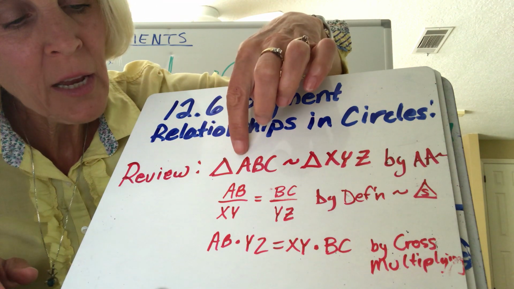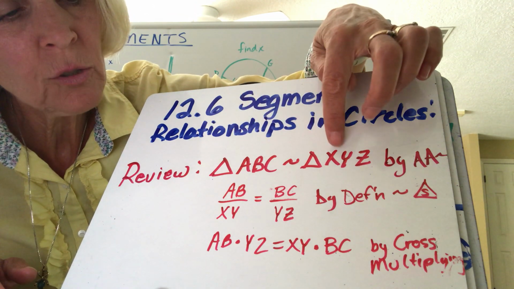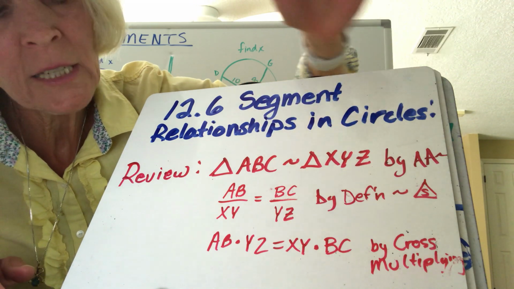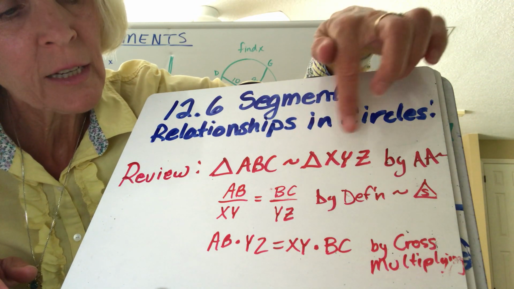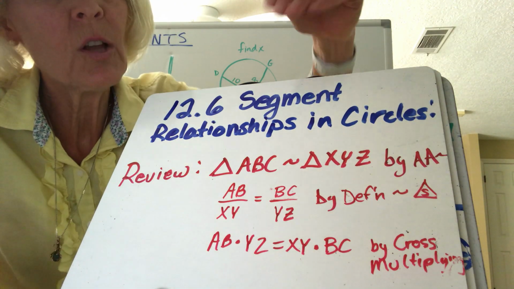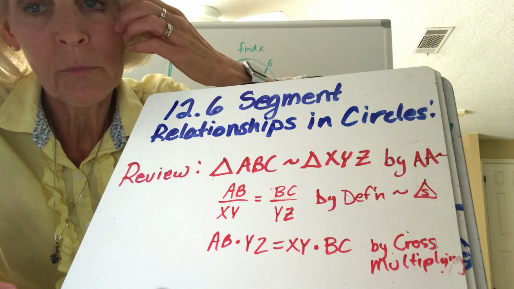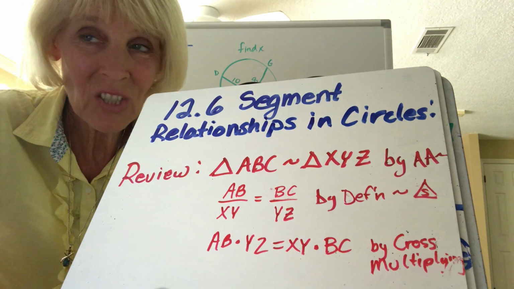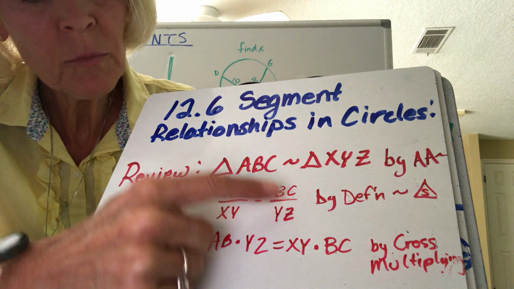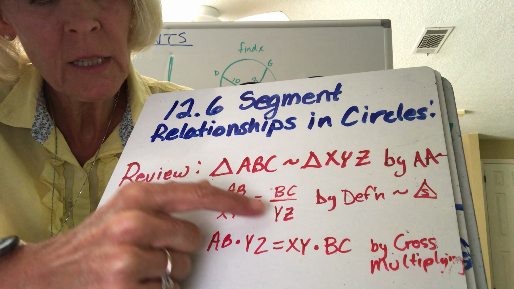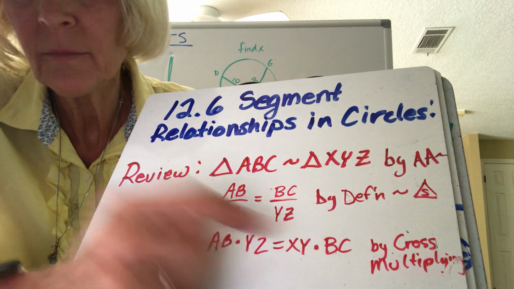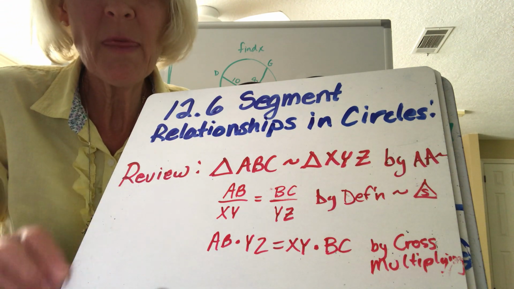So remember that would be AB over XY is equal to BC over YZ, and of course we could have said AC over XZ, okay? And that's by the definition of similar triangles. So if you know the triangles are similar, you write a proportion. And then what did we learn to do with every proportion? We cross multiplied. So cross multiplying meant AB times YZ is equal to XY times BC. Okay, so just wanted to start off with that review.